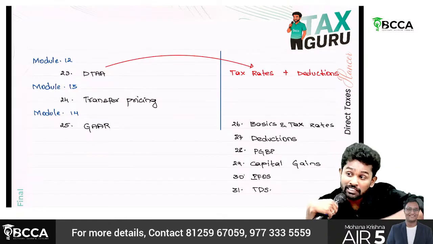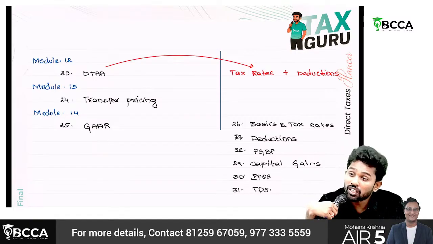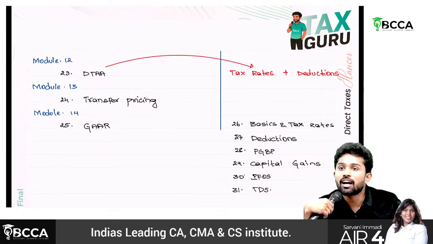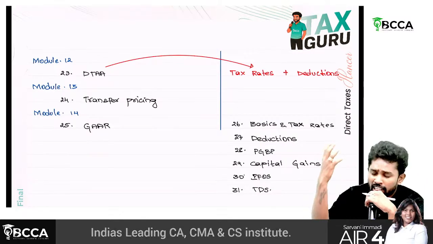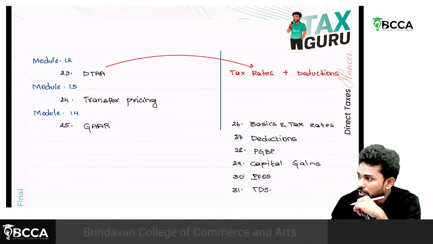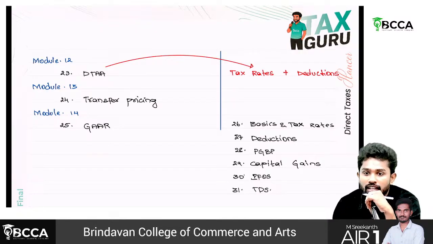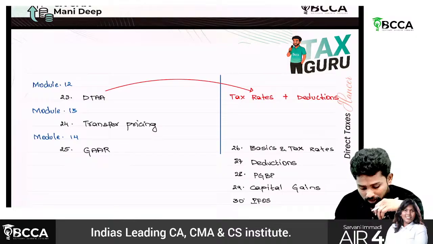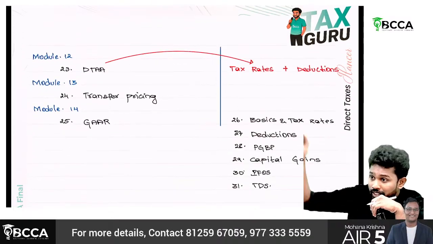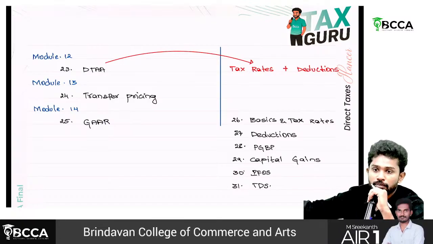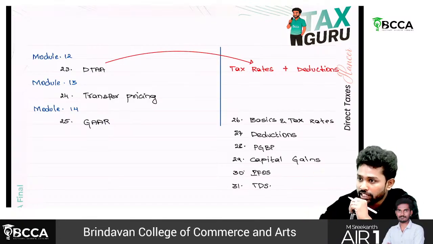So in the name of double taxation, sir, you cannot escape taxation altogether. At least at one place you should be paying taxes. You cannot escape from all those places. Further, there are general anti-avoidance rules, so there are even GAAR provisions. So these are the whole chapters, sir. From the institute material, if you take, how many chapters are we having? 25 chapters, but they are divided into 14 modules.